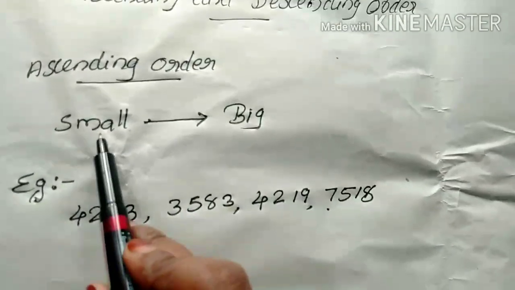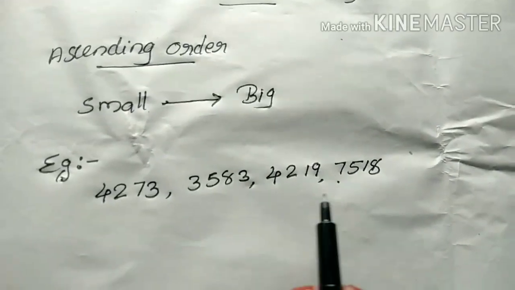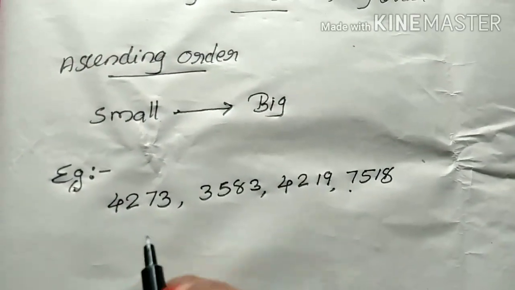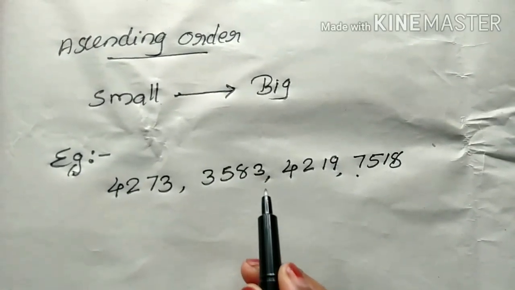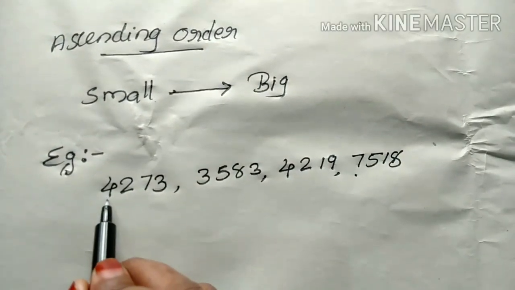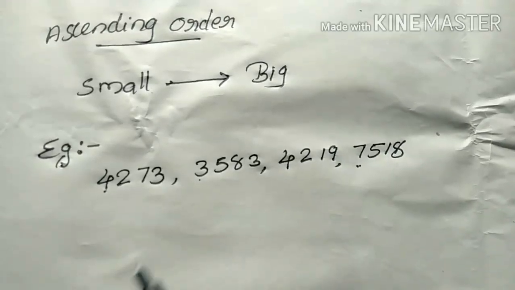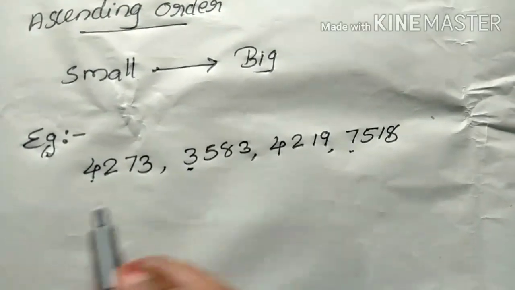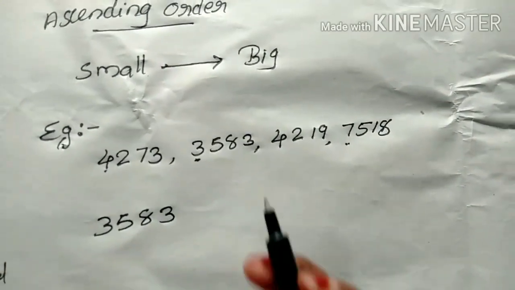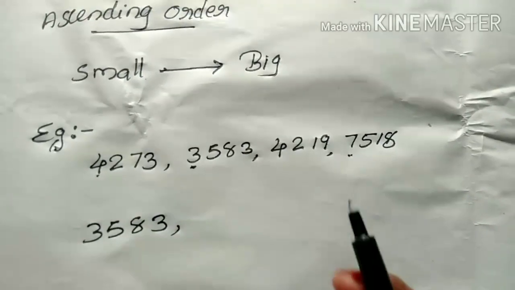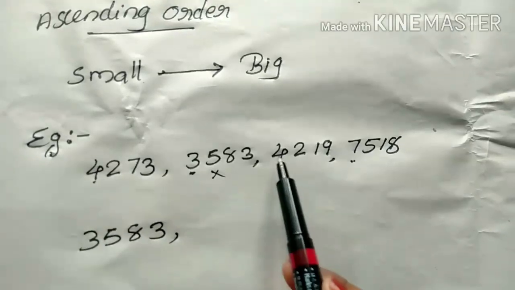First number 4273, 3583, 4219 and 7518. So first what to do? Yes, first we want to compare which is big and which is small. So how can we compare? Yes, check the places. Check the thousands place. Which is small here? Which number is small in the thousands place? 3. So that number, 3583, write first. Okay, that is the smallest number there.